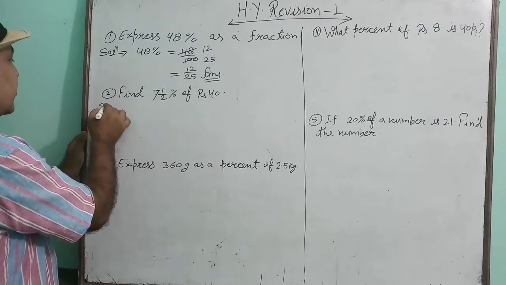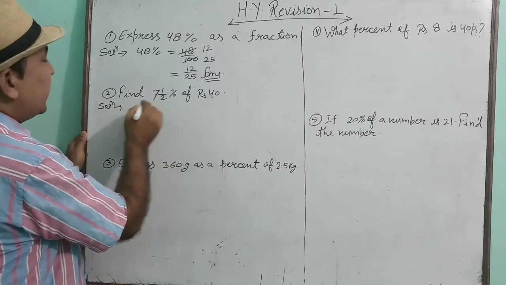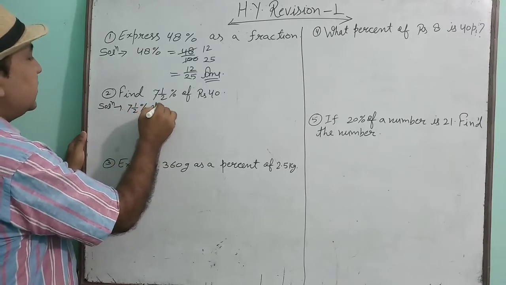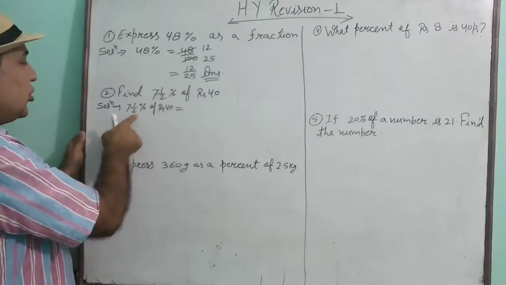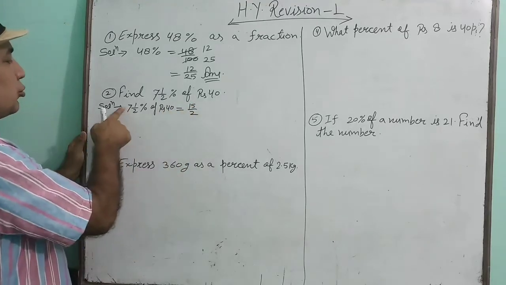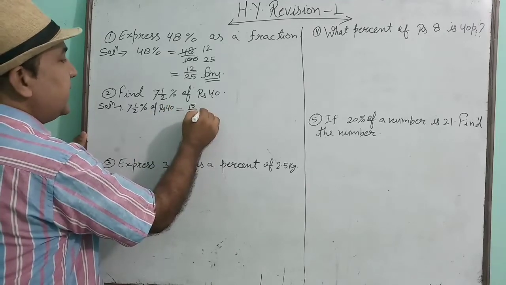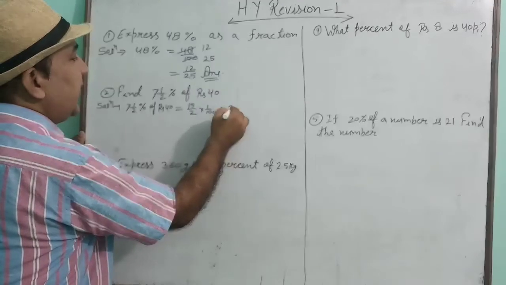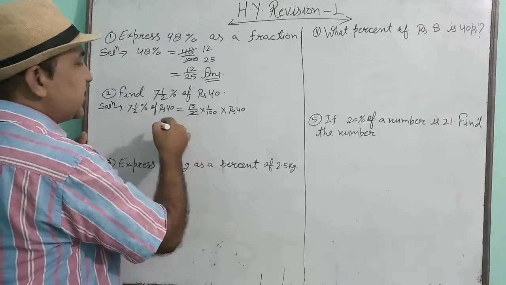Now see the second question. Find 7.5% of rupees 40. 7.5% of rupees 40 will be equal to 7 into half means 15 by 2. 2 7s are 14 plus 1, 15 upon 2. Percentage means 1 upon 100. Of means multiplied, then rupees 40. Now reduce and get your answer.